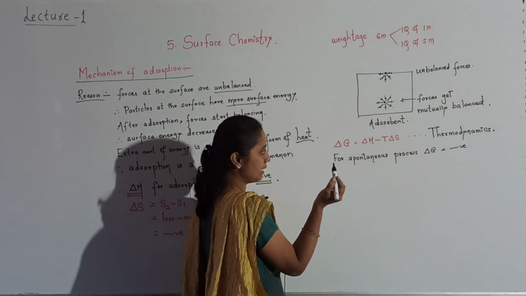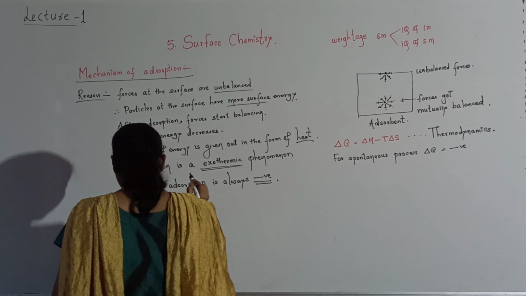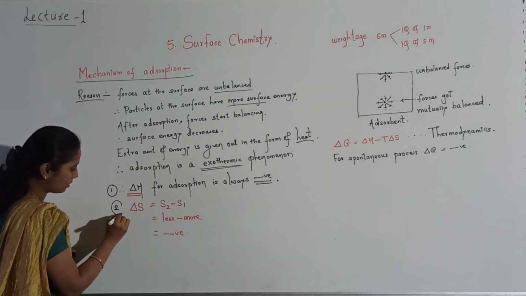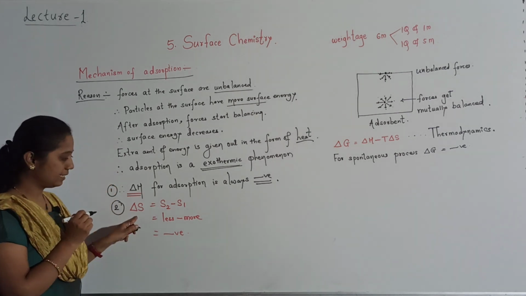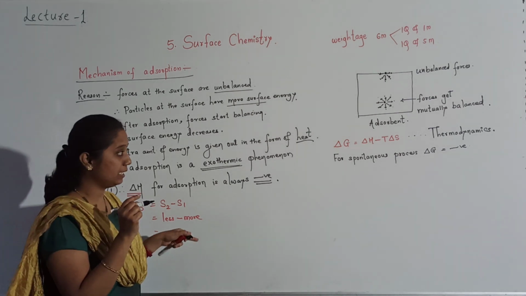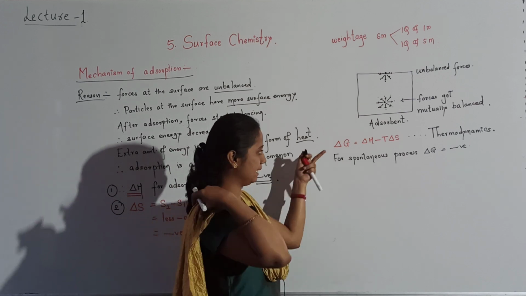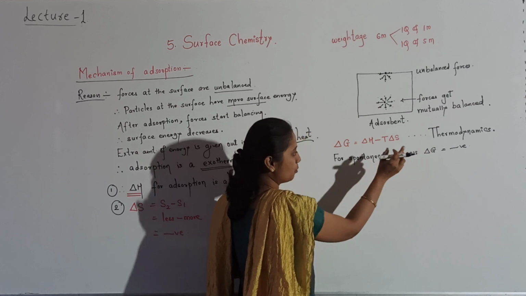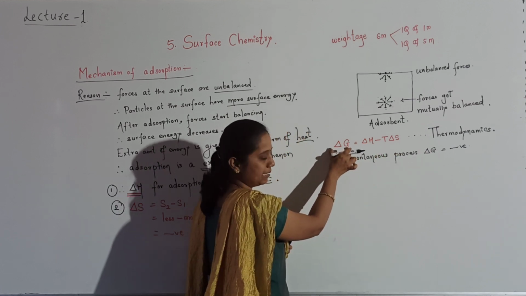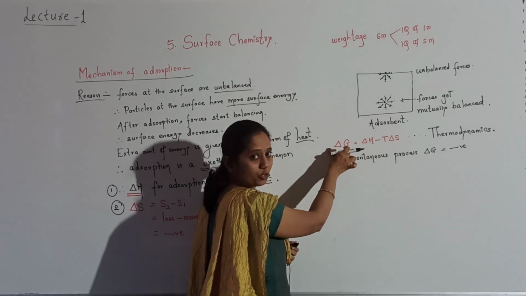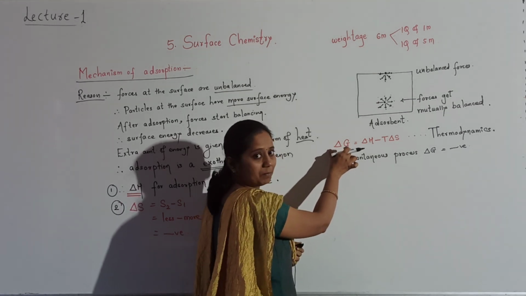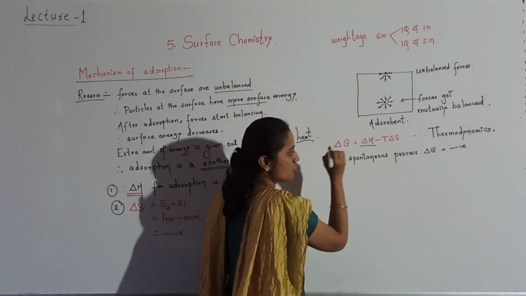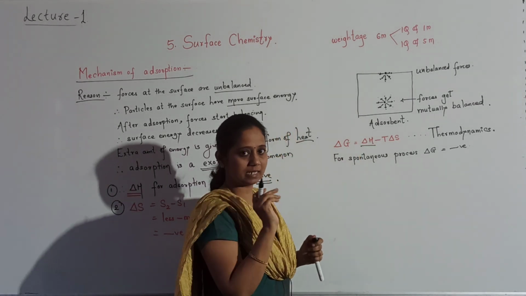Now students, the first condition for adsorption I told, delta H negative. The second condition we have seen, delta S is negative for adsorption. Now what is the third condition? Let us see here. Adsorption is a spontaneous process. For spontaneous, delta G should be negative. Now students, see the equation properly. We want this term delta G to be negative. When will this term come negative, let us see. How is delta H? Delta H is of course negative.